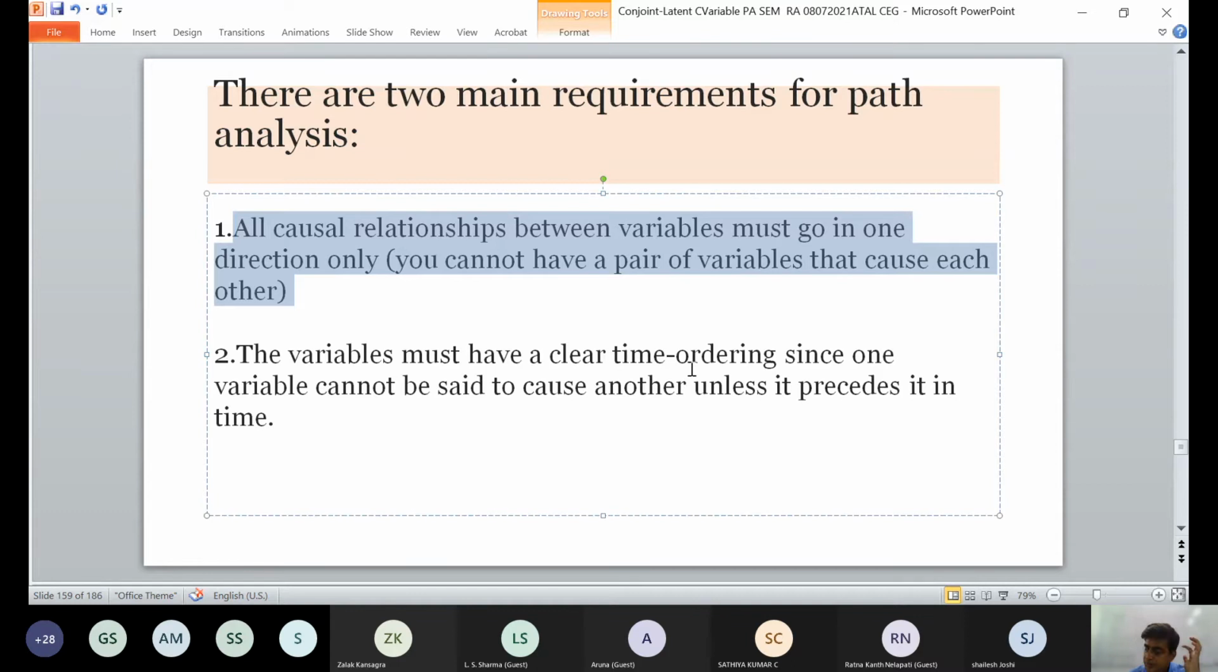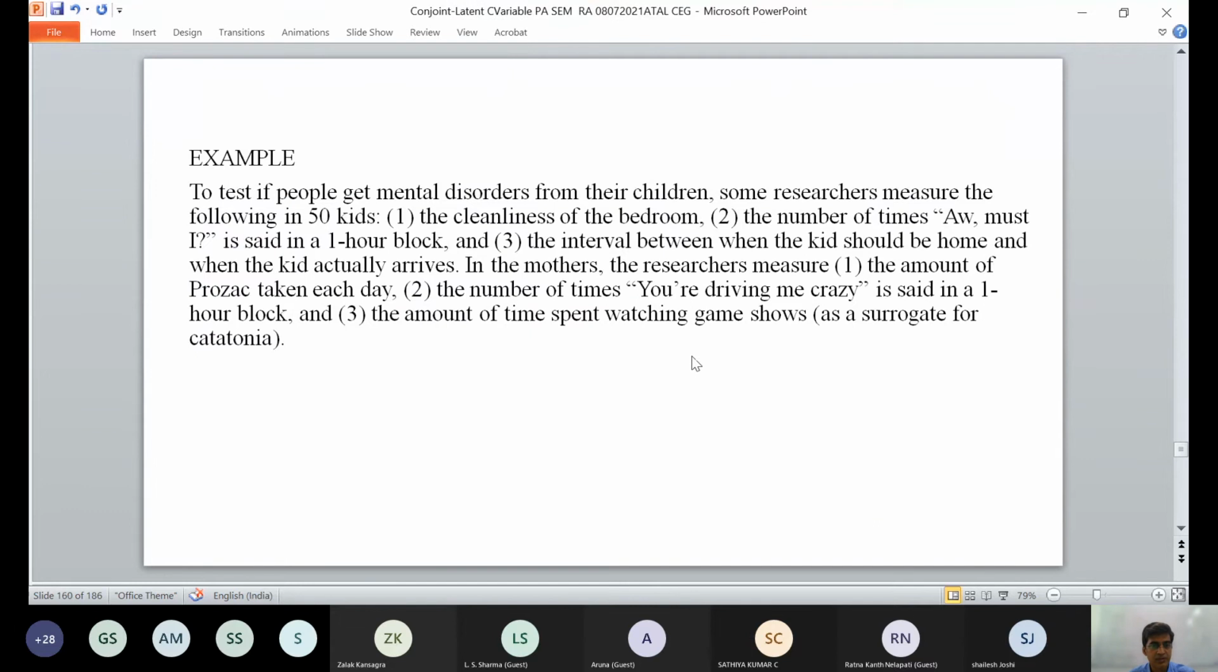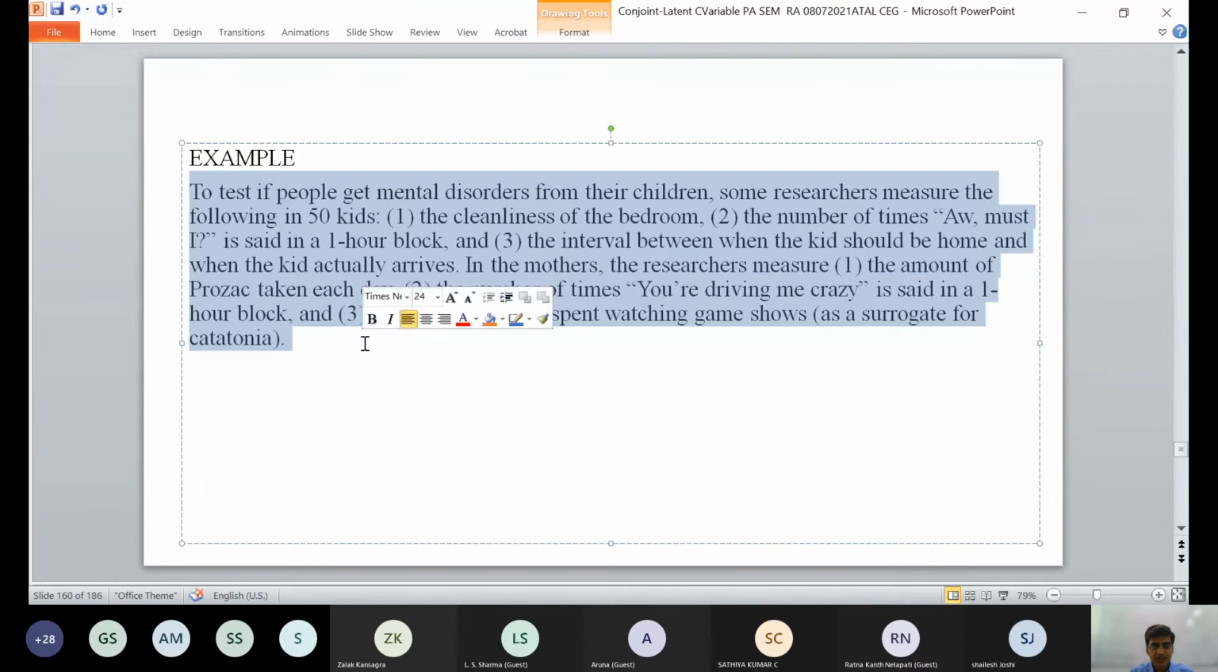One variable cannot be said to cause another unless it precedes it in time. So let us try to see one example.